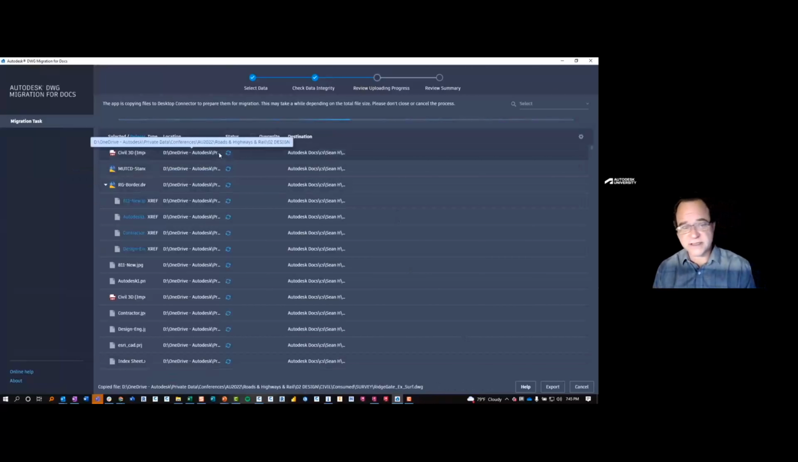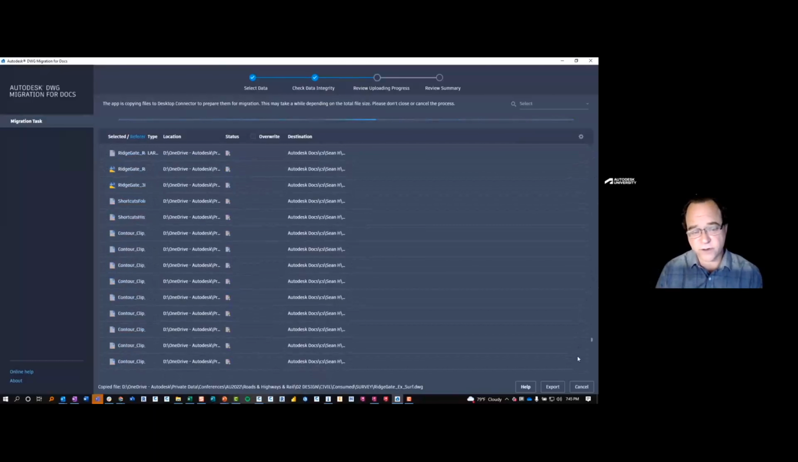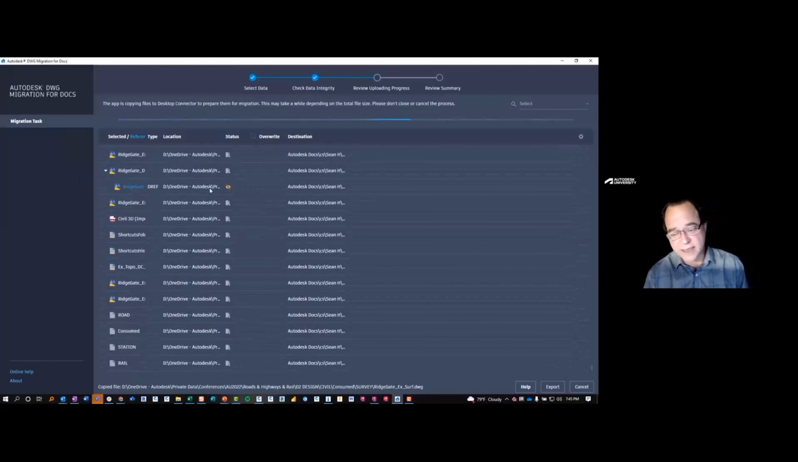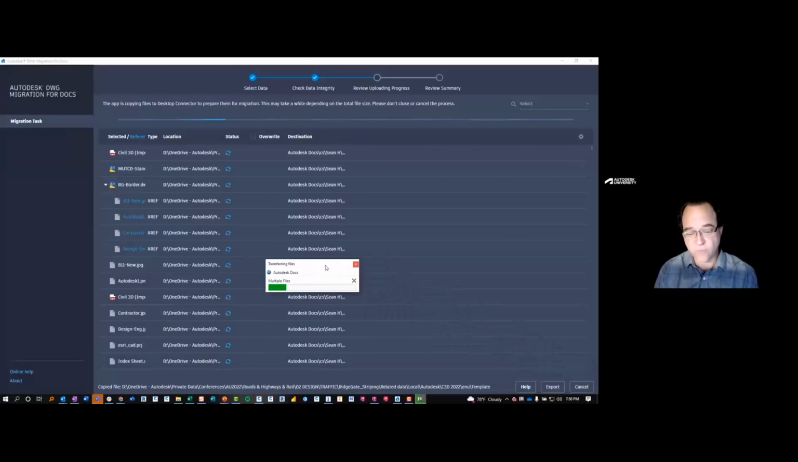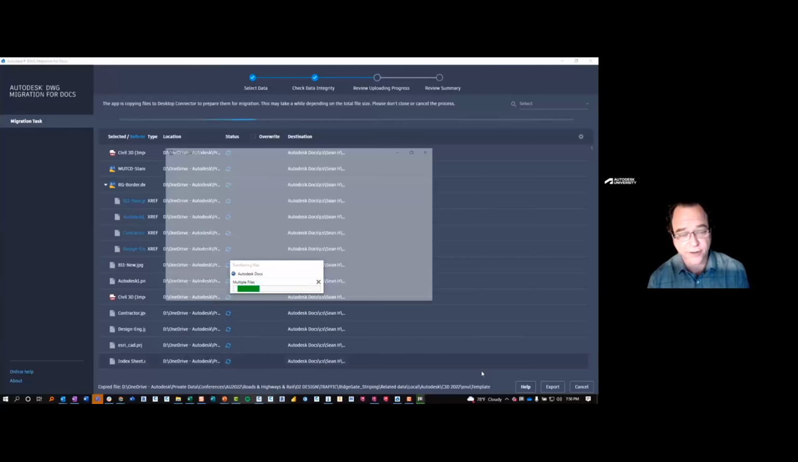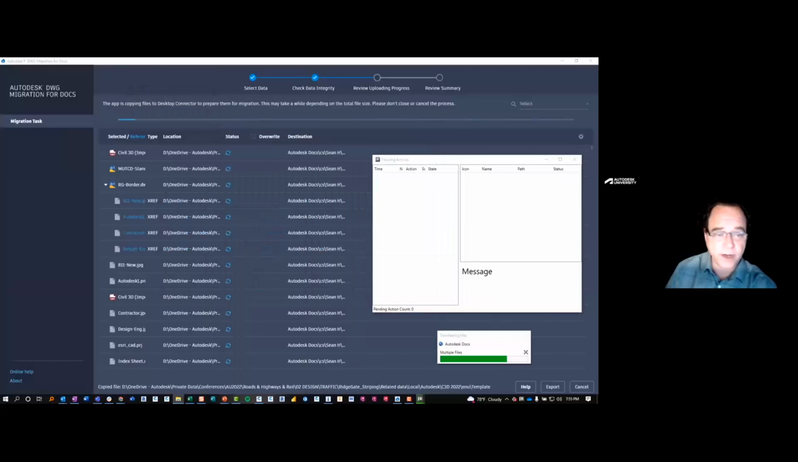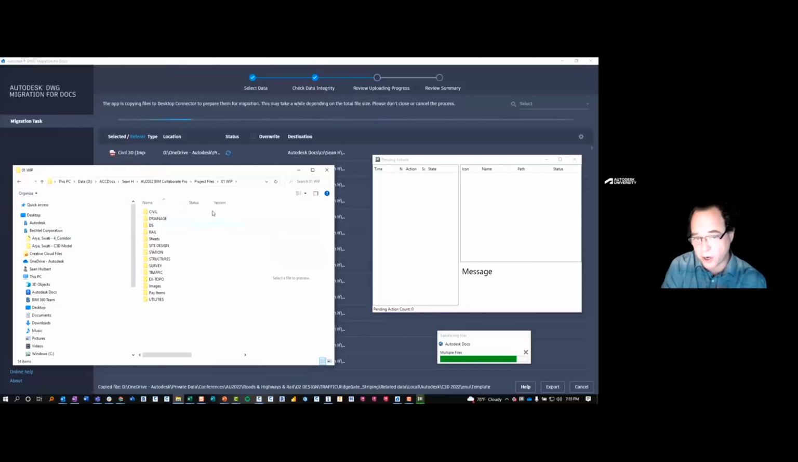What you'll see here in just a second is that the statuses of the files and folders will start to change. And then we'll see Desktop Connector pop up on the screen and start transferring the files for us. The next thing we'll do is open up our pending actions inside Desktop Connector and keep track of what's going on. So one of the things you'll see here is the list of drawings will start to show up in our folders that are in BIM 360.